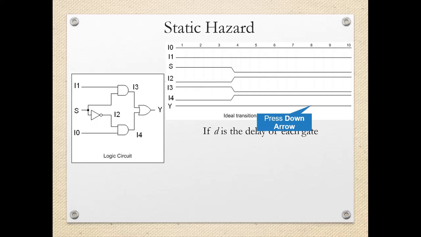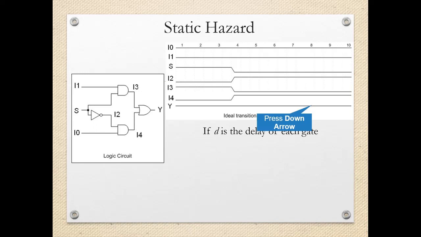Then we have I4. I4 is the same as the I2 waveform. Y is nothing but the ORing of I3 and I4. I3 and I4 both have the transition at the same time, so ORing of these two waveforms will result in a continuous logic high signal. But this is the ideal case.